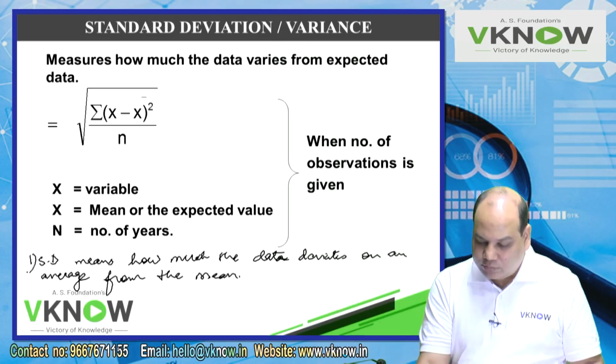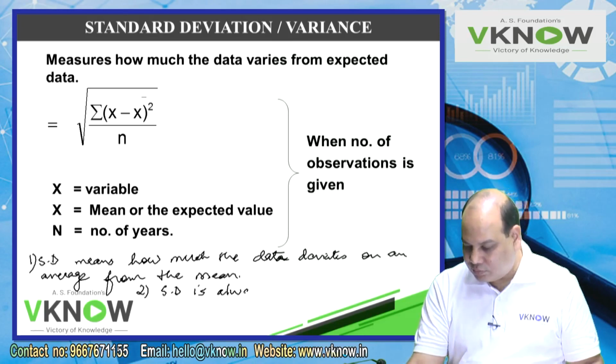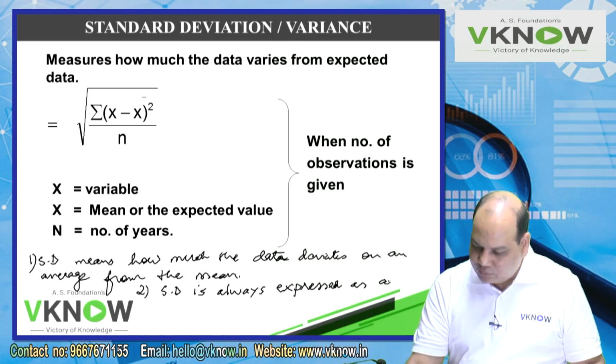Second thing you write down about standard deviation: standard deviation is always expressed as a positive number.